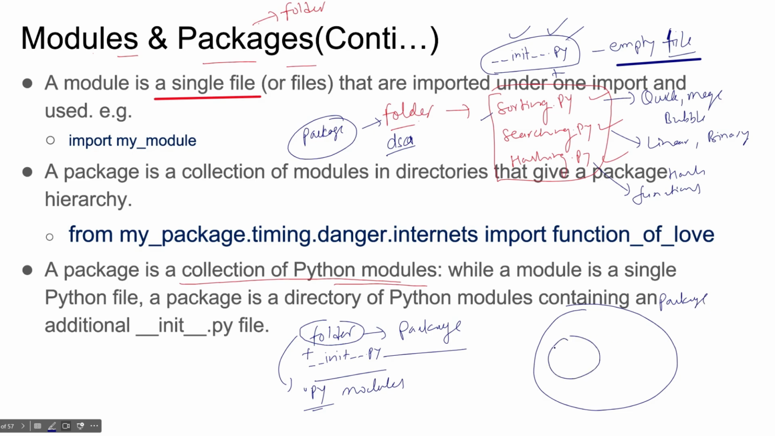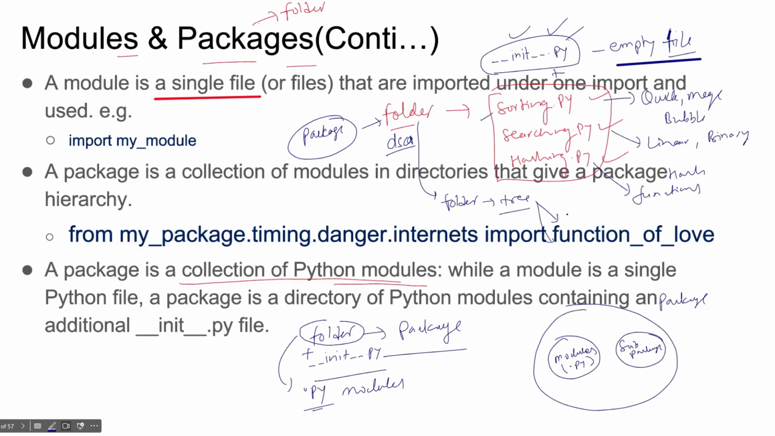In a package you have modules. Modules means .py files, and you may also have a sub package. It means a folder inside a folder. You may have another folder, whose name is tree, for example. This tree will also have certain algorithms.